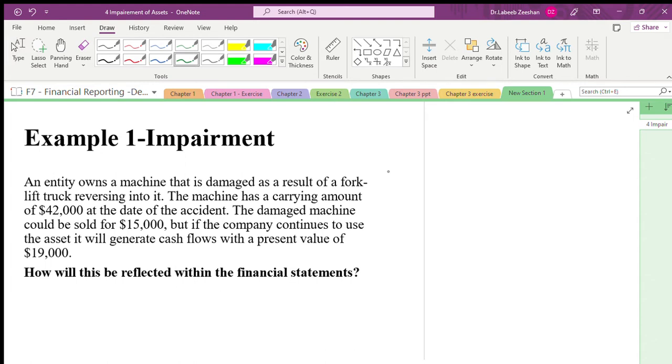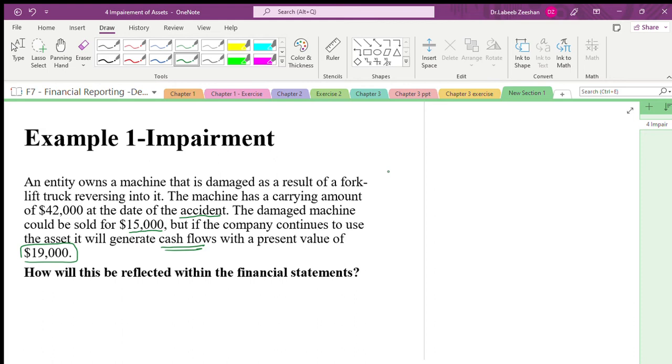At the date of the accident, the damaged machine could be sold for 15,000. But if the company continues to use the asset, it generates a cash flow of 19,000. Now, what happens when you do the calculation?